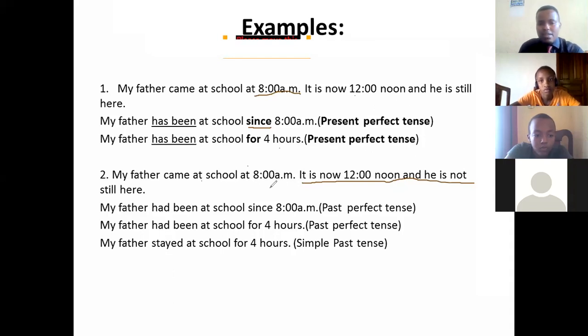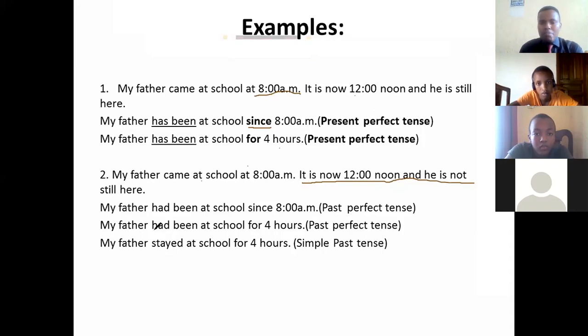Actually he has come at this time. Now it is 12 o'clock. He has left the school. We need to use the past perfect tense because the action is not still being done.